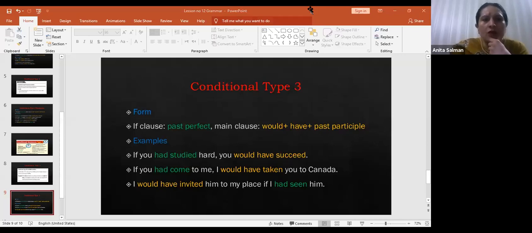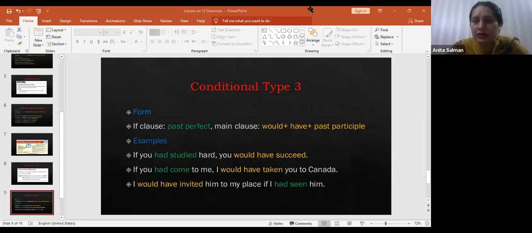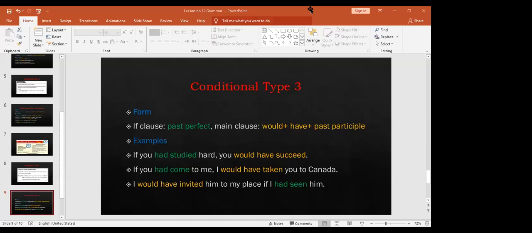Okay, now I'm going to revise and give a short summary of all these conditionals. Please pay close attention here. Yes, beta. First example of conditional type 3: why haven't we used succeeded instead of succeed? If you have studied hard, you would have succeeded. Beta, with have we always use the third form of verb. I have told you that we have to use the past participle. Would plus have plus past participle. That's clear?